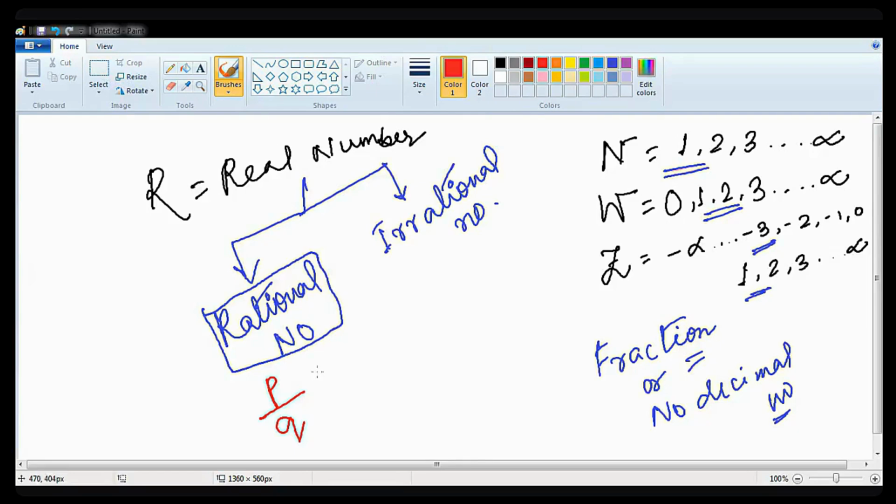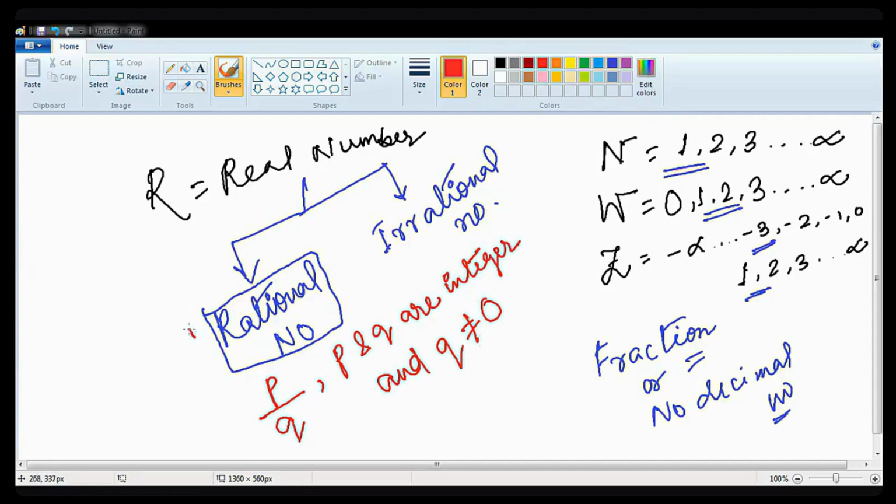Okay. Any kind of number, try to understand what is a rational number. Any kind of number which can be expressed in the form of p by q, where p and q are integers and q is not equal to 0.